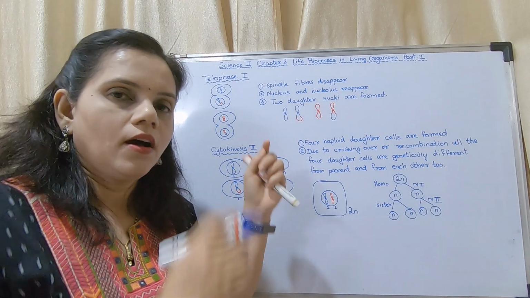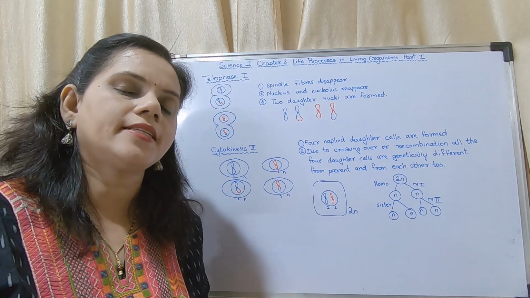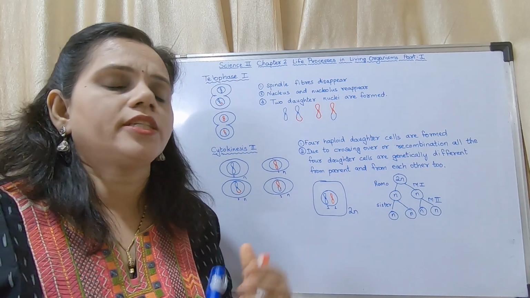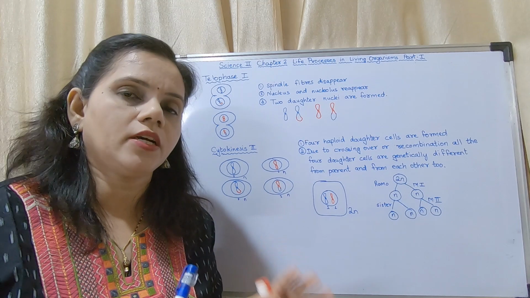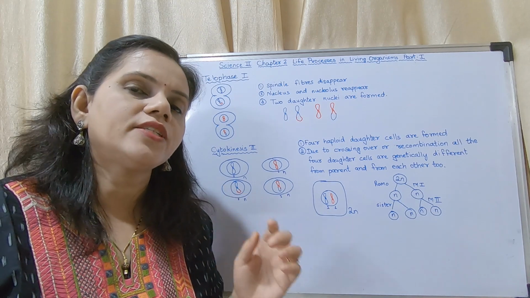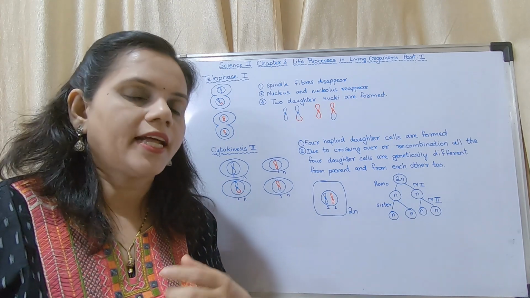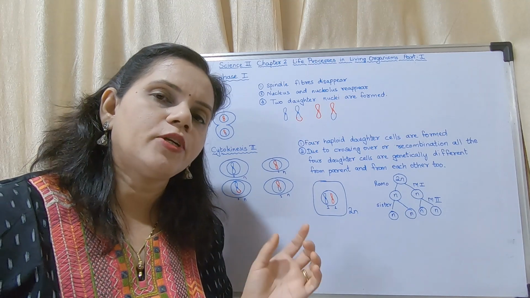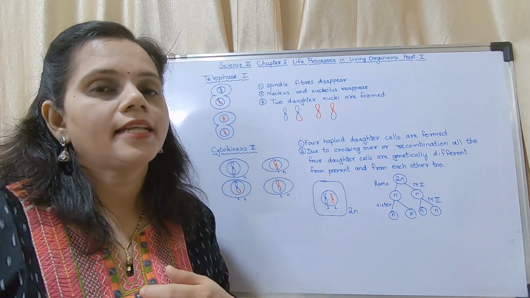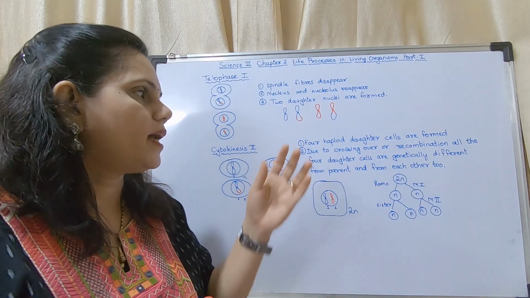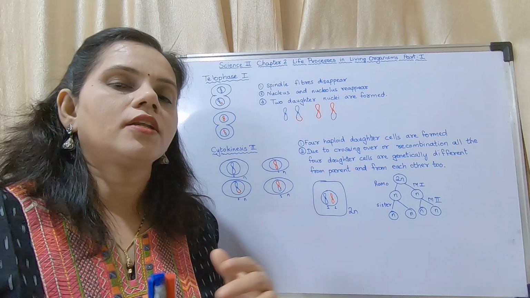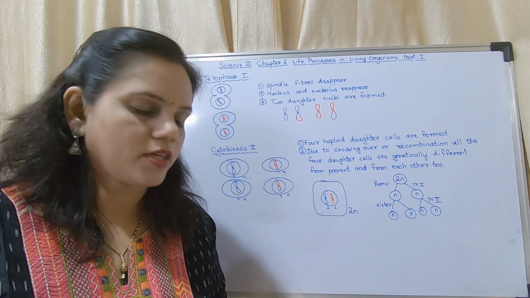You may read this, write this in your notebook, read it again and again several times, and learn the part of meiosis. Okay, no question is asked on complete explain meiosis. No question is asked like that. They generally ask to explain the first 5 stages of prophase 1, that is leptotene, zygotene, pachytene, diplotene and diakinesis. Okay, that is what is expected for you to learn. But different stages, they will give you diagrams and ask questions, or they will ask you fill in the blanks, or any type of questions will be asked.